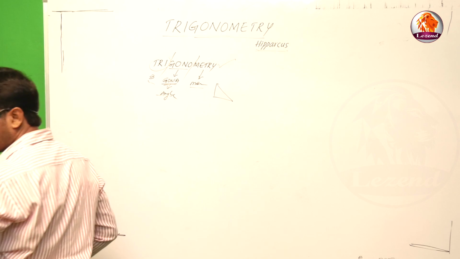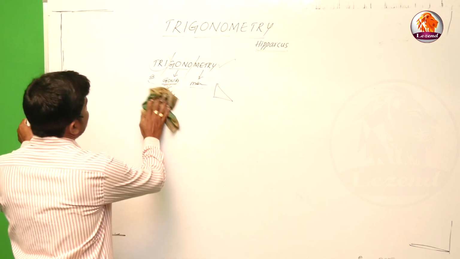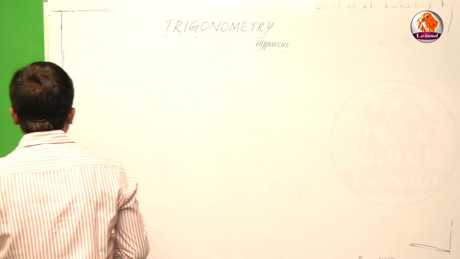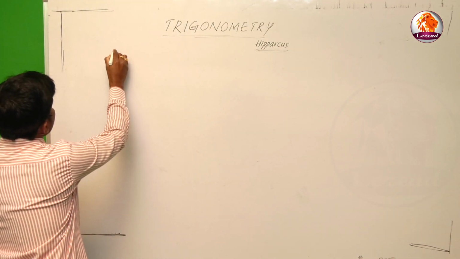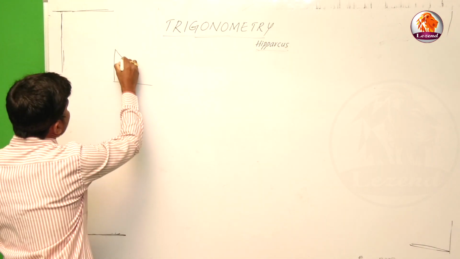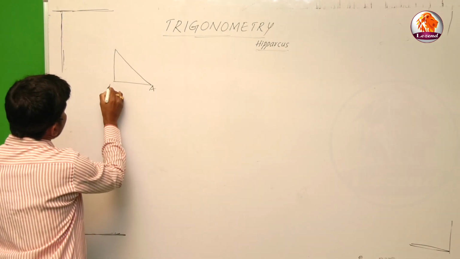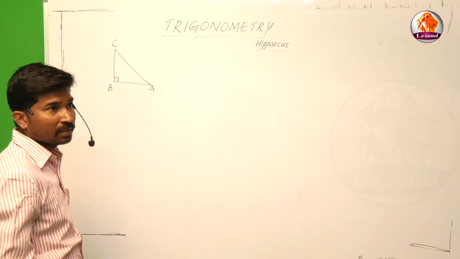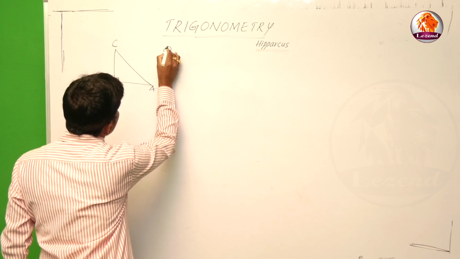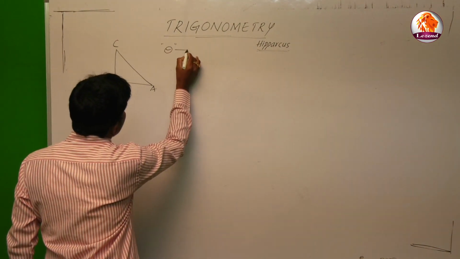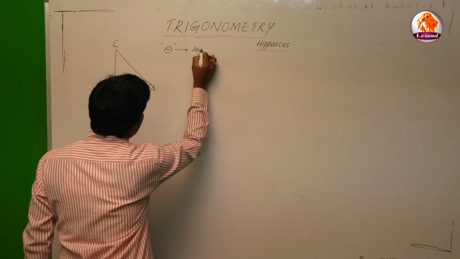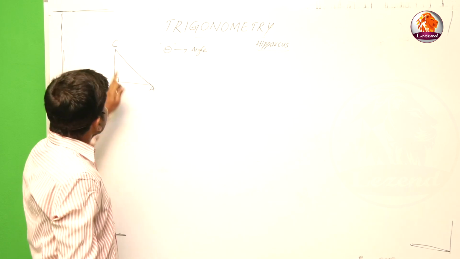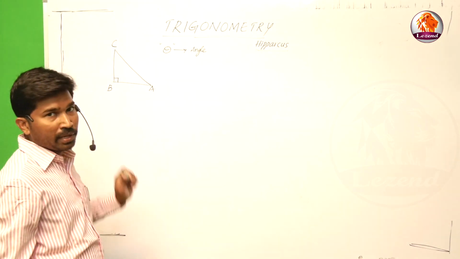Now if we take the right angle triangle ABC, right angle at B, theta is nothing but an angle, which means that the angle is denoted by theta.